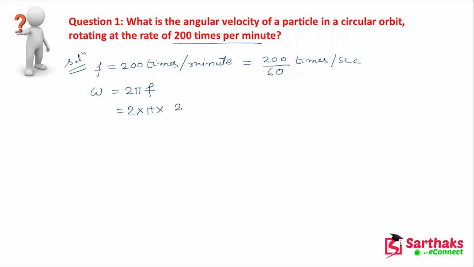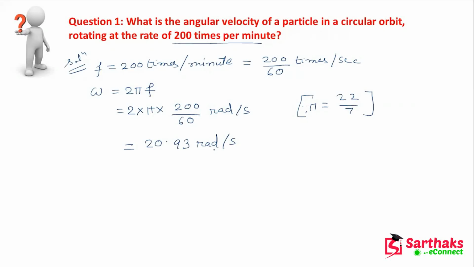What is f? 200 divided by 60. This much radian per second, because the angular velocity unit is radian per second. Here pi is nothing but 22 by 7. So you will find 20.93 radian per second if you solve this.